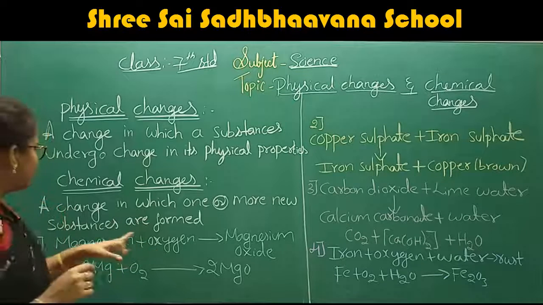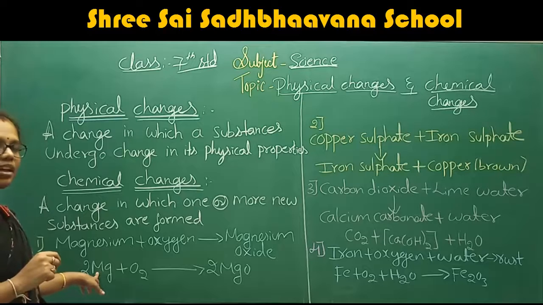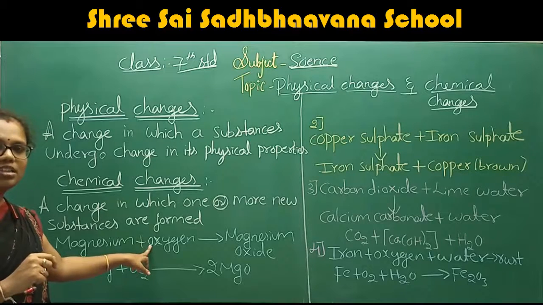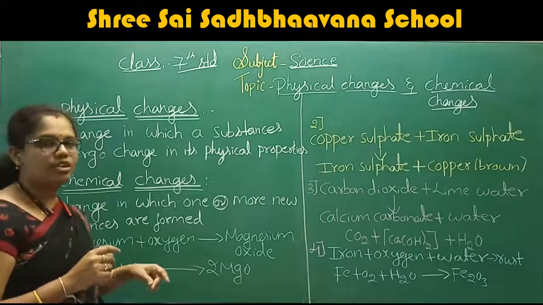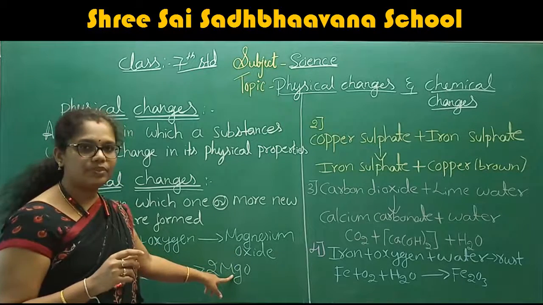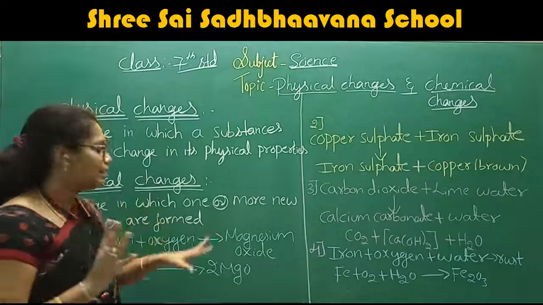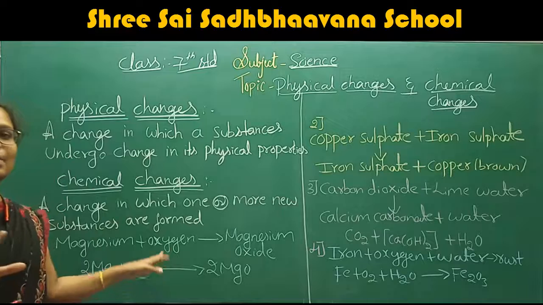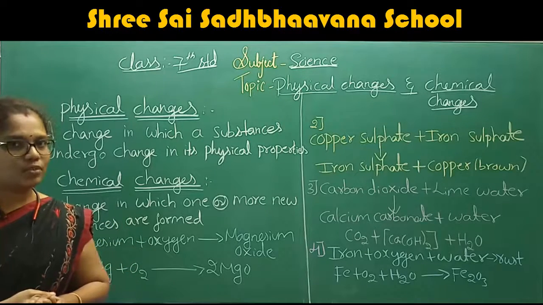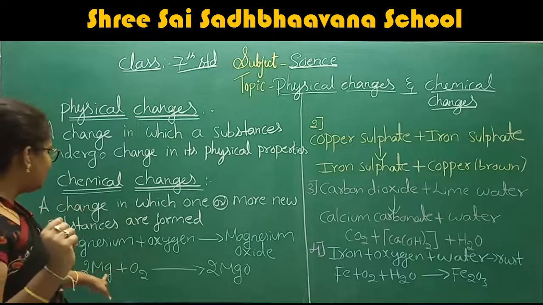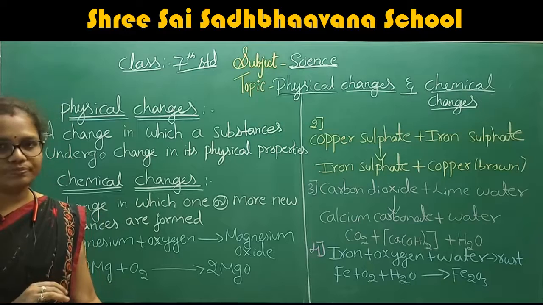The formula of the magnesium is Mg plus the formula of the oxygen is O2. Therefore, what will be the formula of the magnesium oxide? MgO. For your level, there is no need to balance the equation. Just write Mg plus O2 give rise to MgO. That also we will give the marks to you.